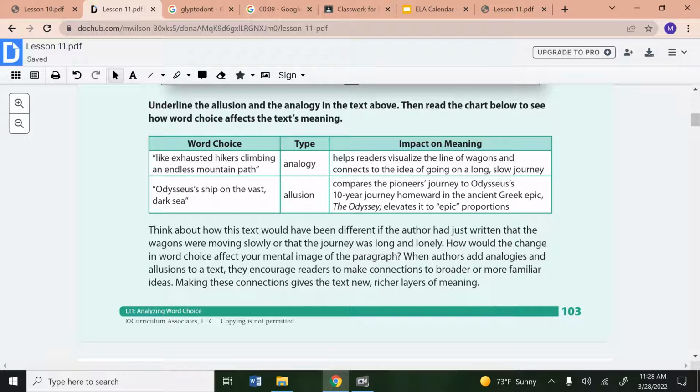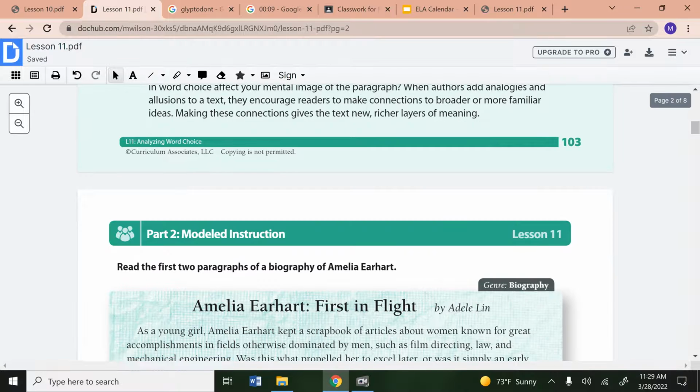Think about how this text would have been different if the author had just written that the wagons were moving slowly or that the journey was long and lonely. How would that change in word choice affect your mental image of the paragraph? When authors add analogies and allusions to a text, they encourage readers to make connections to broader or more familiar ideas. Making these connections gives the new text richer layers of meaning.